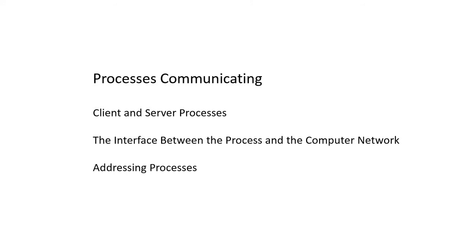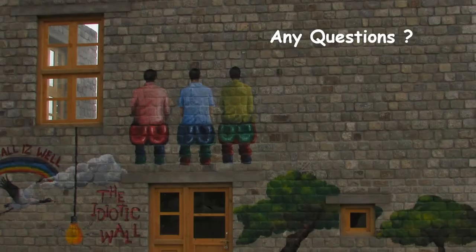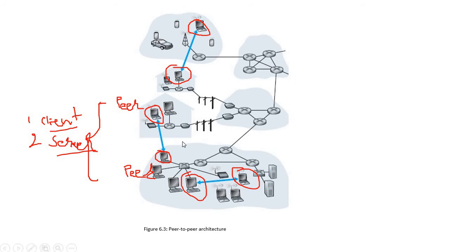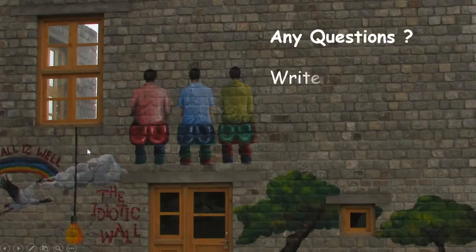Next thing, that is process communicating. So there are client-server processes. We have already discussed that whenever two peers are communicating, out of these two peers, one process works as a client and the second process will work as a server. Get it? Like when there are two peers, one process will work as a client process and another process will work as a server process.